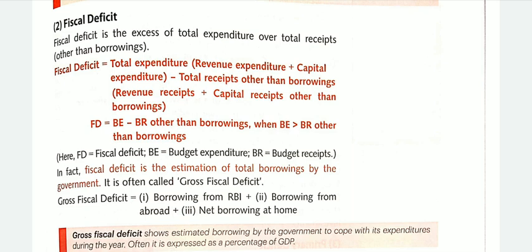Thus, the calculation of fiscal deficit tells the government how much amount it should borrow. That is why borrowing is not included in this, because fiscal deficit tells the government how much amount is required for working or how much amount the government should borrow.